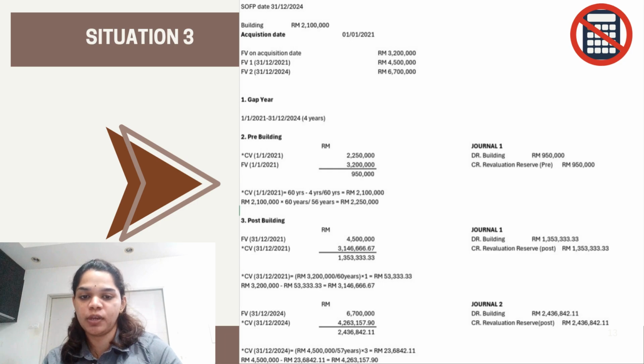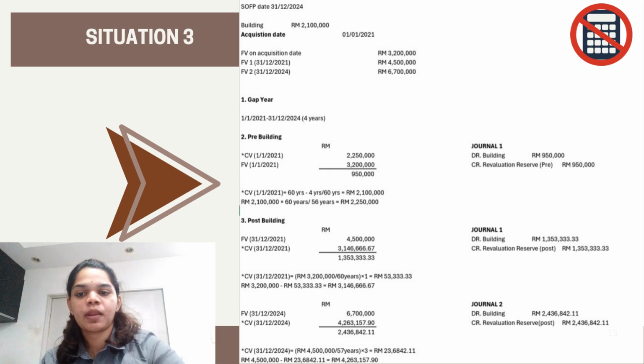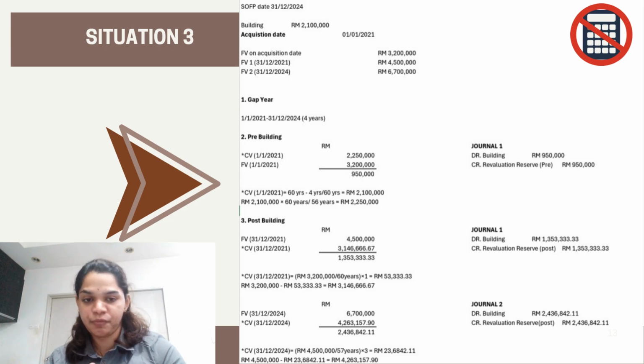which uses the fair value on 31st December 2021 and the carrying value on 31st December 2021. The fair value, as given, is 4.5 million, and then we have to calculate the carrying value on 31st December 2021. The 3.2 million has to be divided by the useful life, which is 60, and times 1 year.